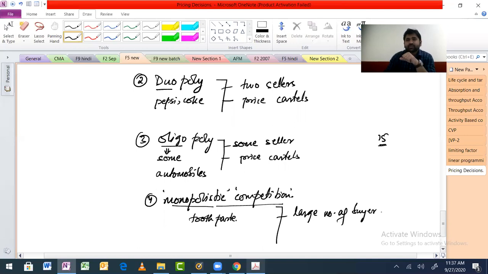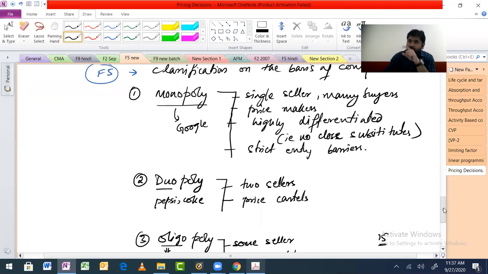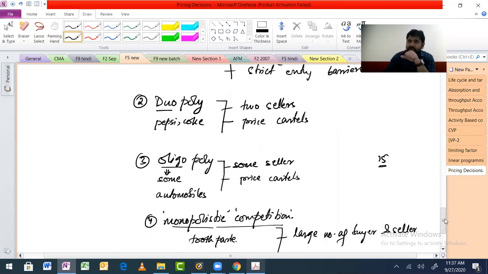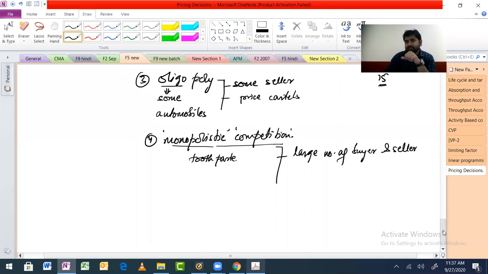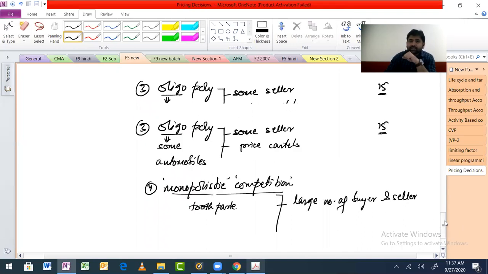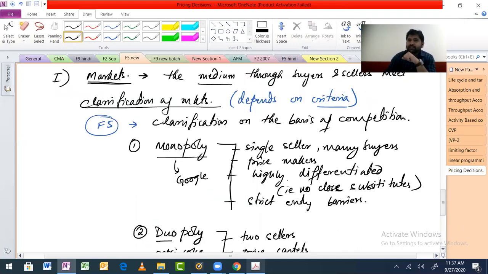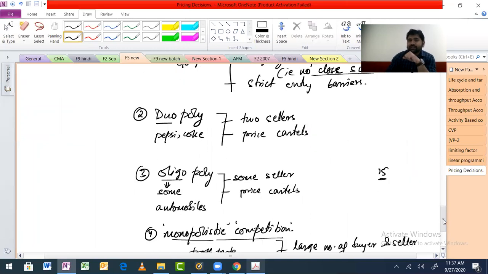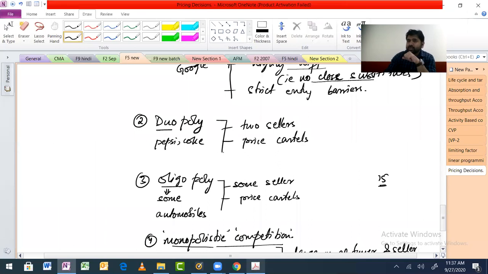So if you see, you will see a progression here. Monopoly, duopoly, oligopoly, and now we are talking about monopolistic competition. So here again, the products are not, because in monopoly, what did we say? Highly differentiated, no close substitute. In duopoly, you have a similar kind of product, but there is no third player with same kind of product.